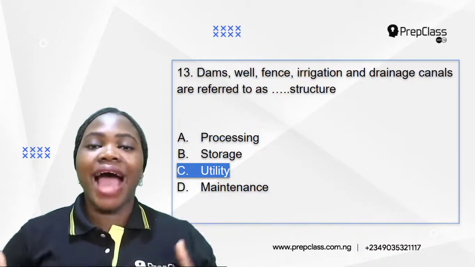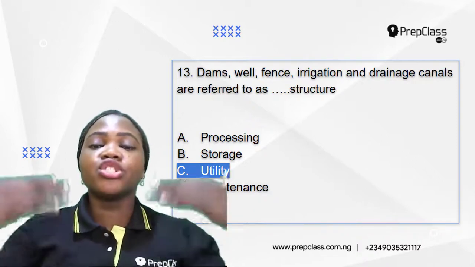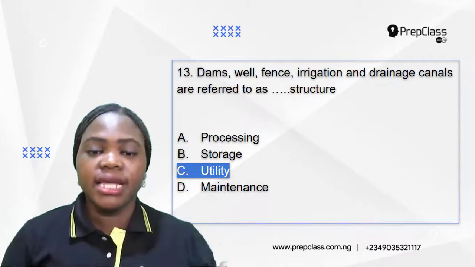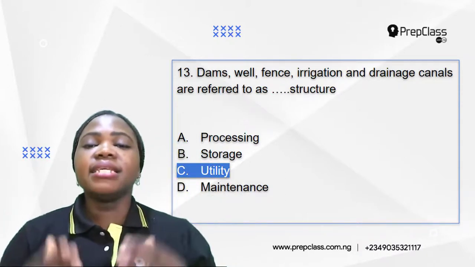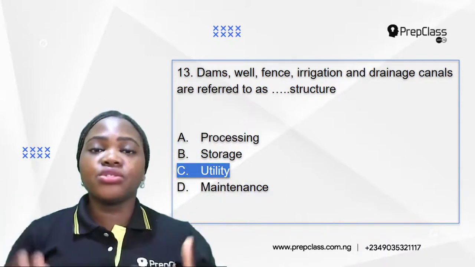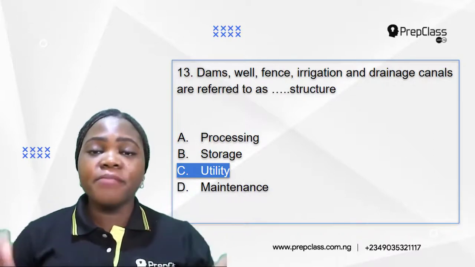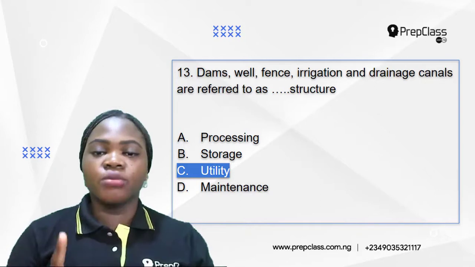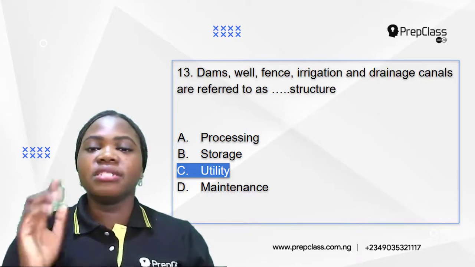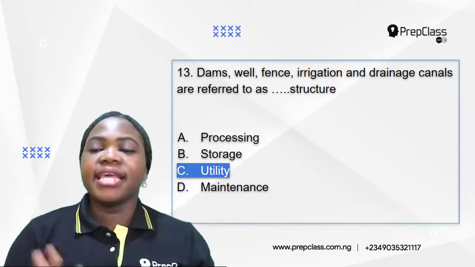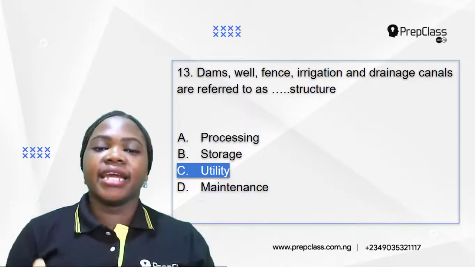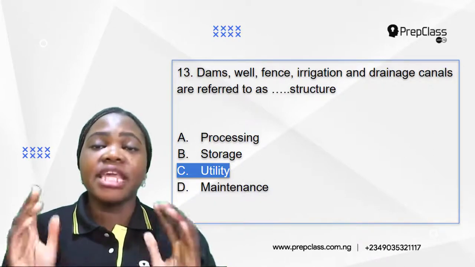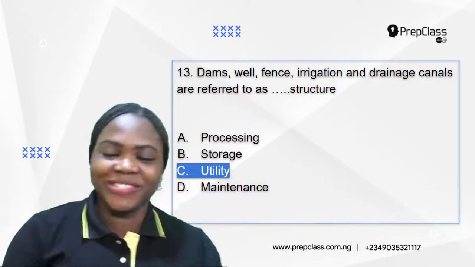Storage structures are the structures that are used to store farm products. D. Maintenance. These are structures that are used to maintain farm equipment and farm inputs. So C is the correct option, utility. So dams, wells, irrigation and drainage canals are referred to as utility structures.